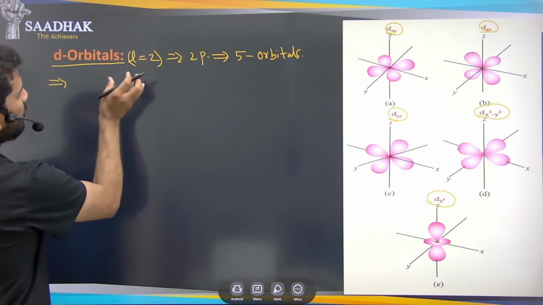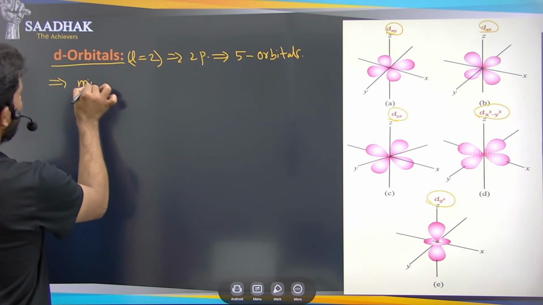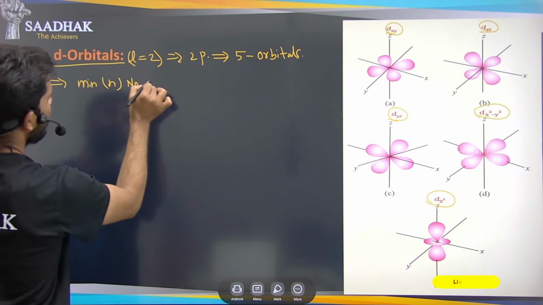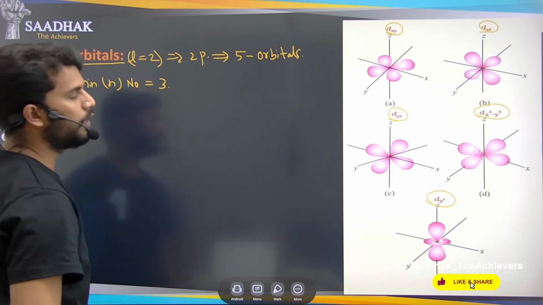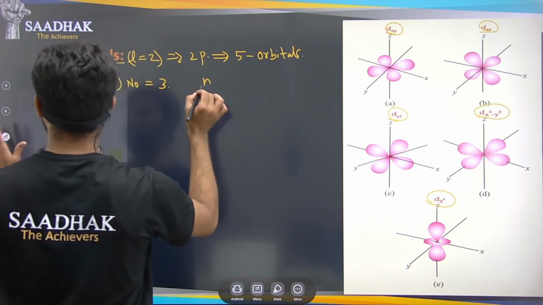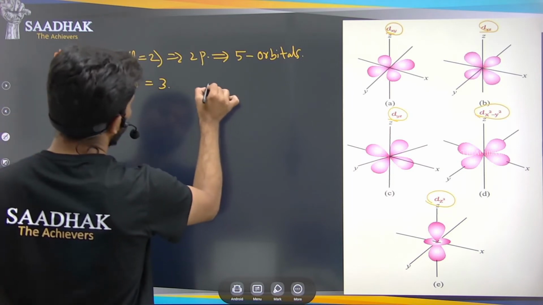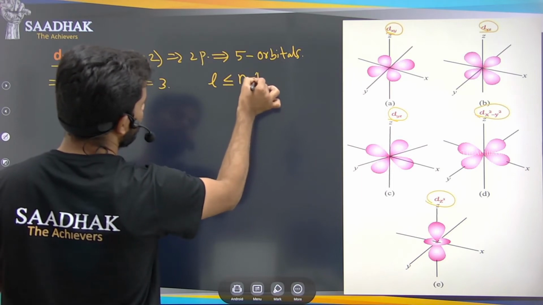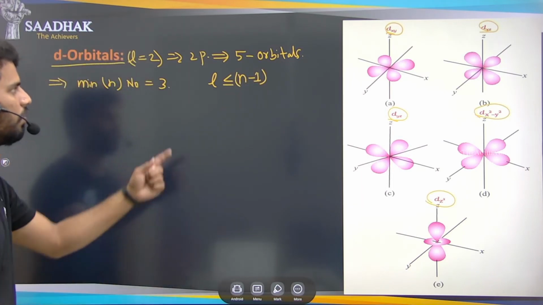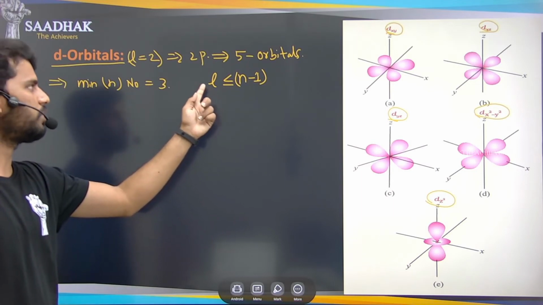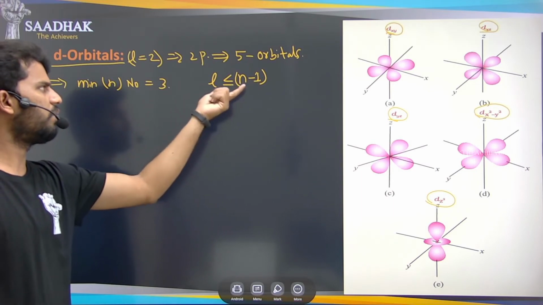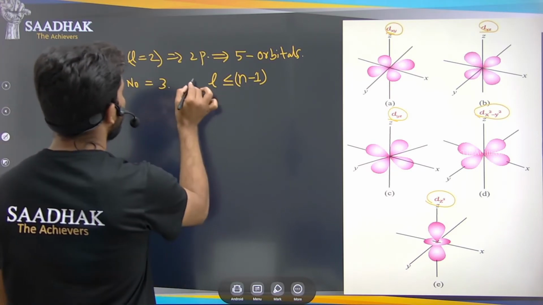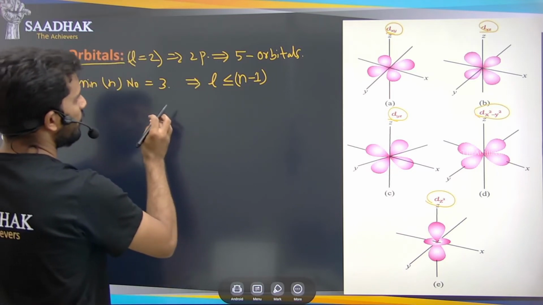Remember one thing: the minimum principal quantum number for the d orbital is 3. Because remember this rule, the l value has to be less than or equal to how much? n minus 1. Right, we know the formula for the l value, the azimuthal quantum number, is up to n minus 1. The l value exists only up to n minus 1. So here, see, l value is 2, right.